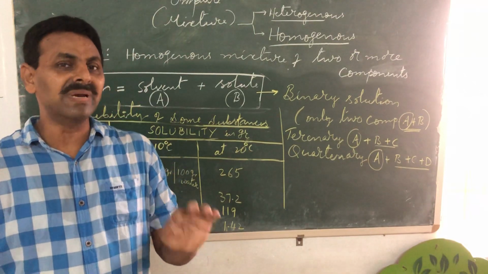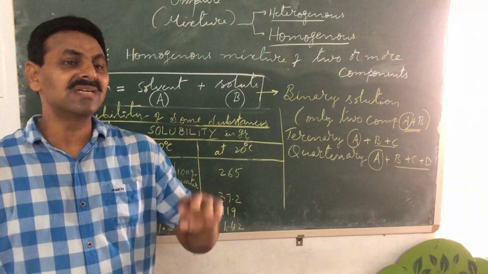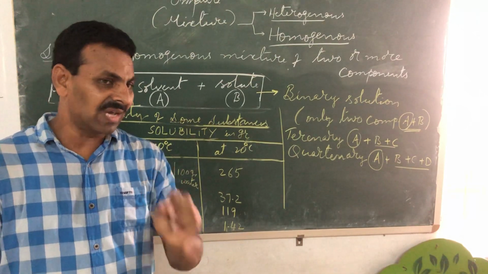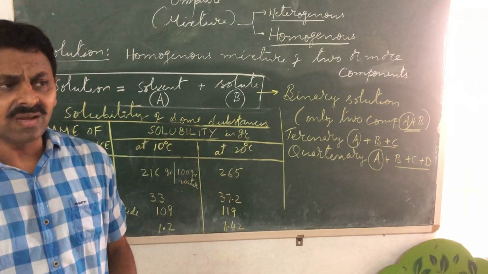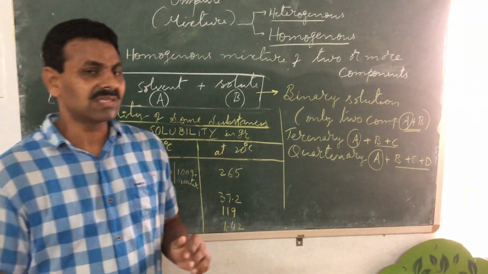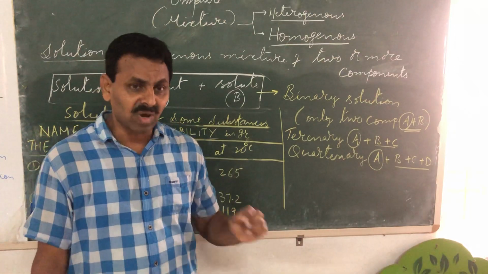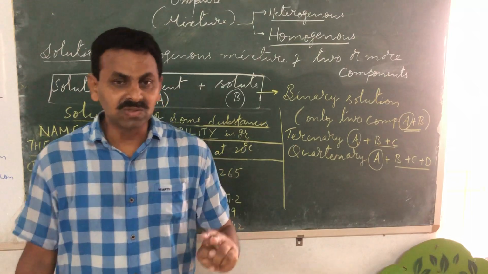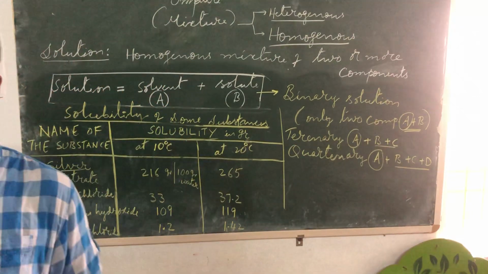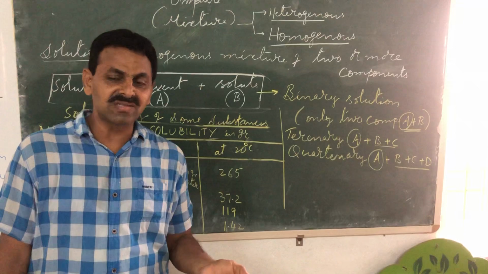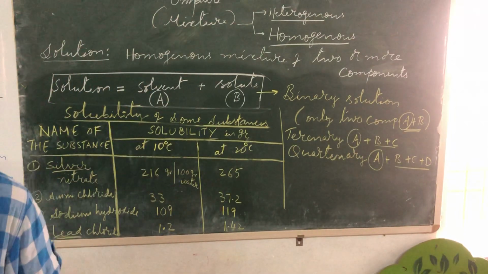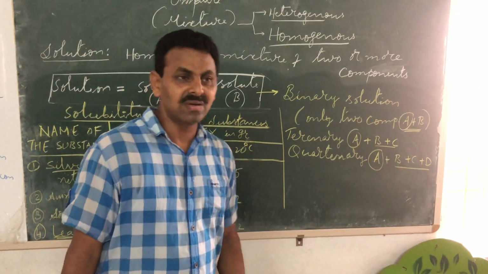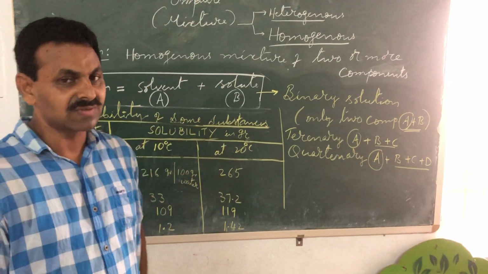So the solutions are classified on the basis of the number of components as binary, ternary, quaternary, etc. This is one classification of solutions. See, interestingly, solutions are classified in different ways. Number one, on the basis of number of components, whether it has 2 components or 3 or 4 or 5. If there are 2 components, it's a binary solution. If there are 3 components, it's a ternary solution. If there are 4 components, it's a quaternary solution, and so on. This is one simple classification of solutions.